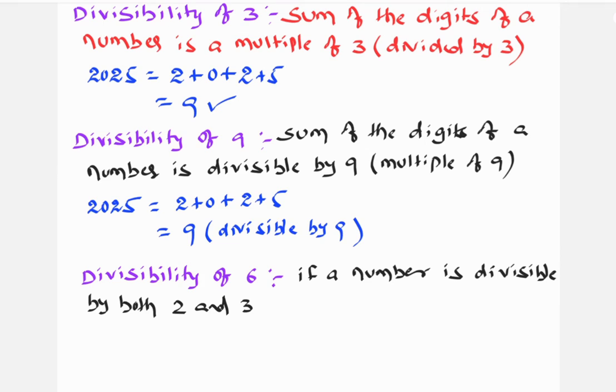Now coming to the divisibility of 6. In the divisibility of 6, if a number is divisible by both 2 and 3, అంటే ఒక సంఖ్య 2 చే మరియు 3 చే భాగింపబడితే, it will be divisible by 6. I am taking the example 2022. Now check whether it is divisible by 2. Here the last digit is an even number, therefore it is divisible by 2.